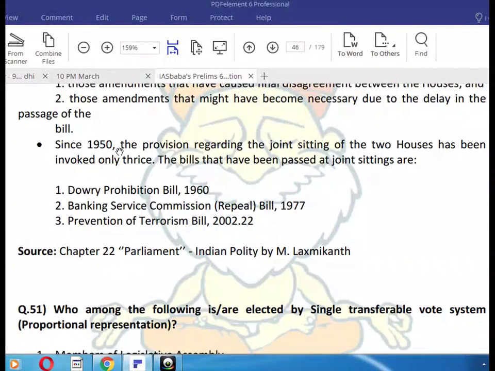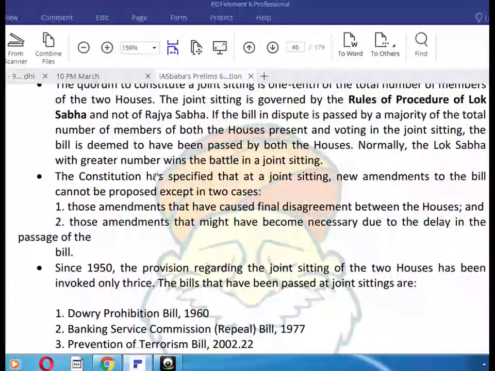Okay, 1950. Here you can see the Constitution has specified that at a joint sitting, new amendments to a bill cannot be proposed except in two cases: those amendments that have caused final disagreement between the Houses, and those amendments that might have been necessary due to delay in the passage of the bill.